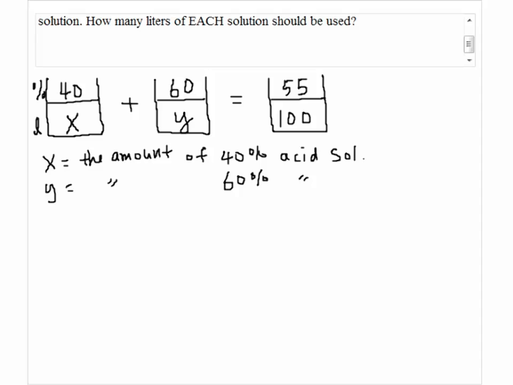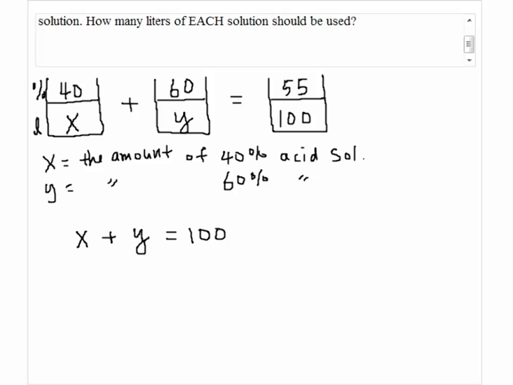Okay, now we're going to make two equations since we have two variables. The first equation comes from the total amount of the mixture. When you add the amount of the 40% solution to the amount of 60% solution, we get the total of 100 liters.